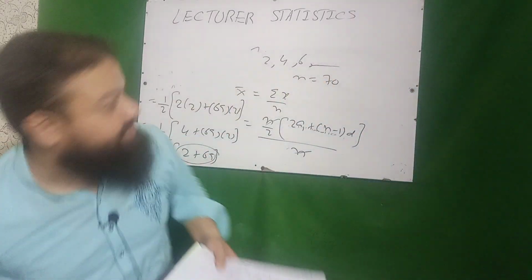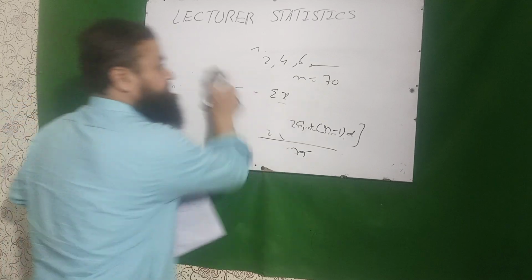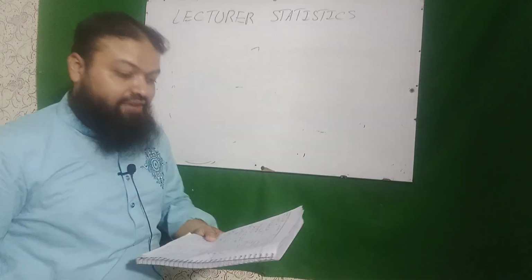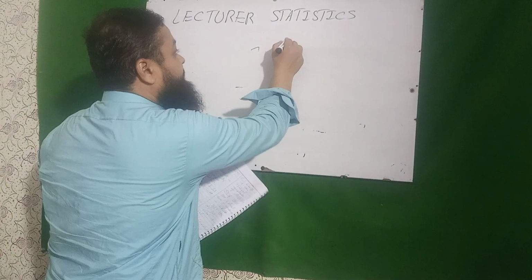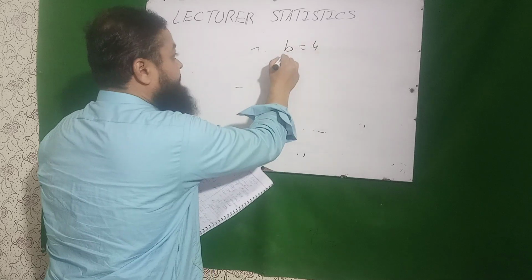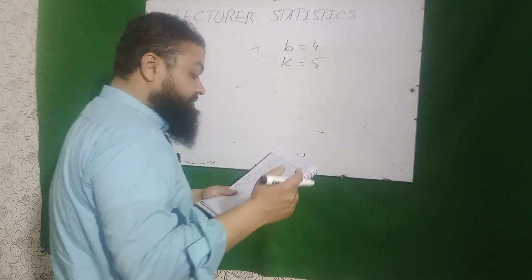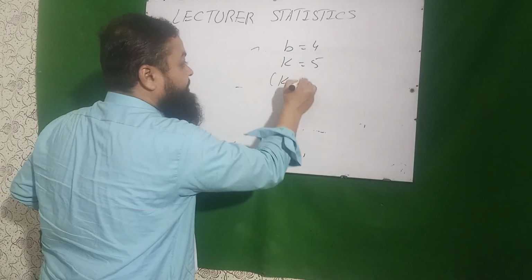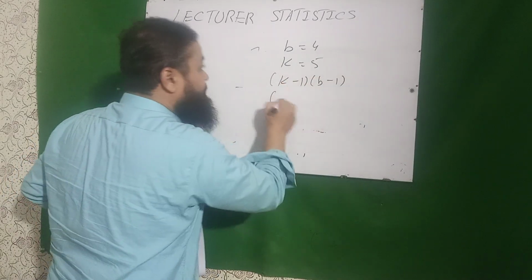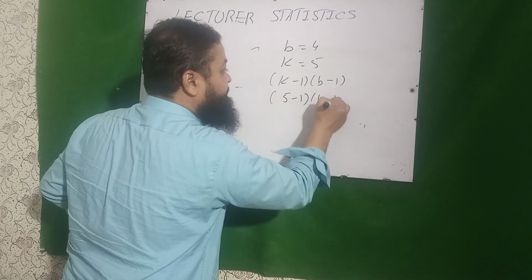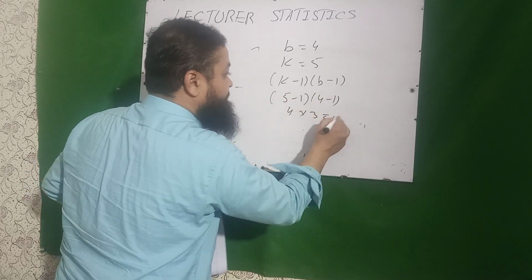Question number 14. If there are 4 blocks, B is equal to 4 and 5 treatments, then the degree of freedom for RCBD will be, that will be K minus 1 into B minus 1. We know 5 minus 1 into 4 minus 1, 4 into 3, that will be 12 will be the correct